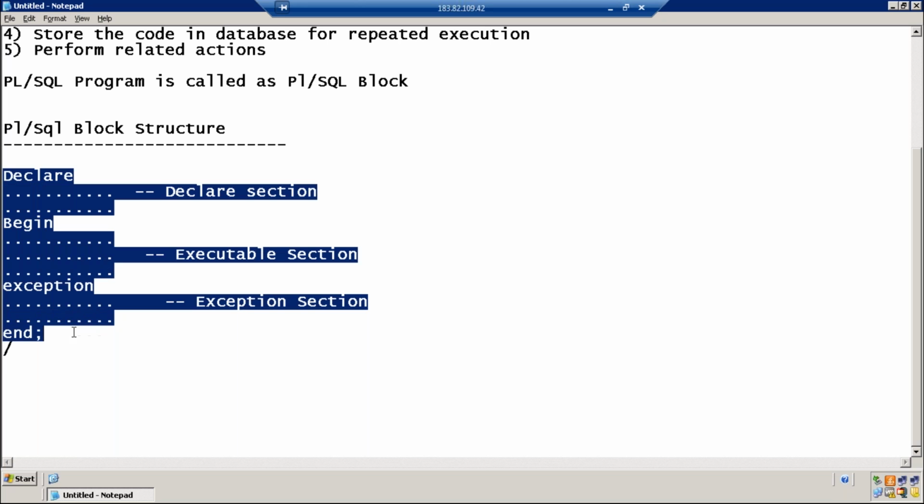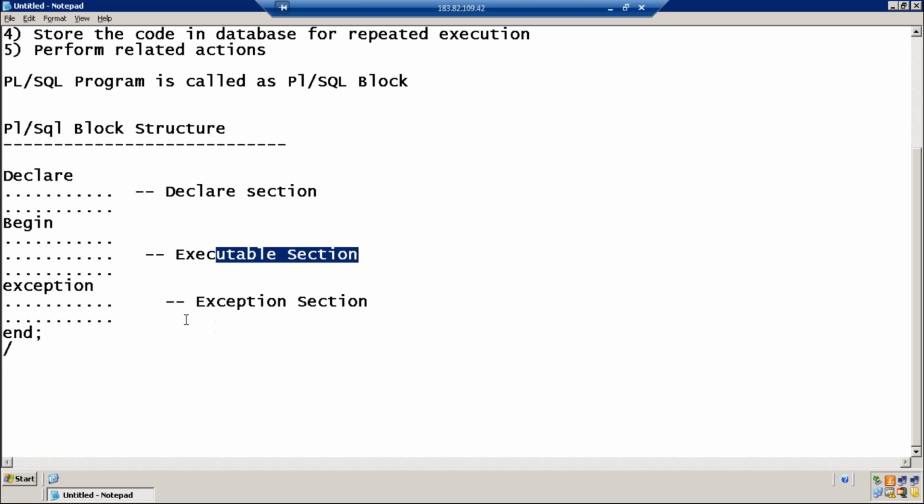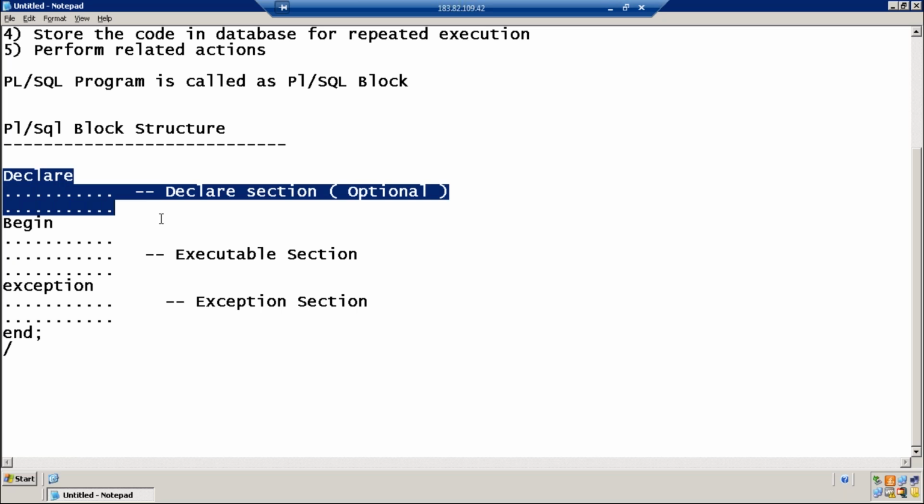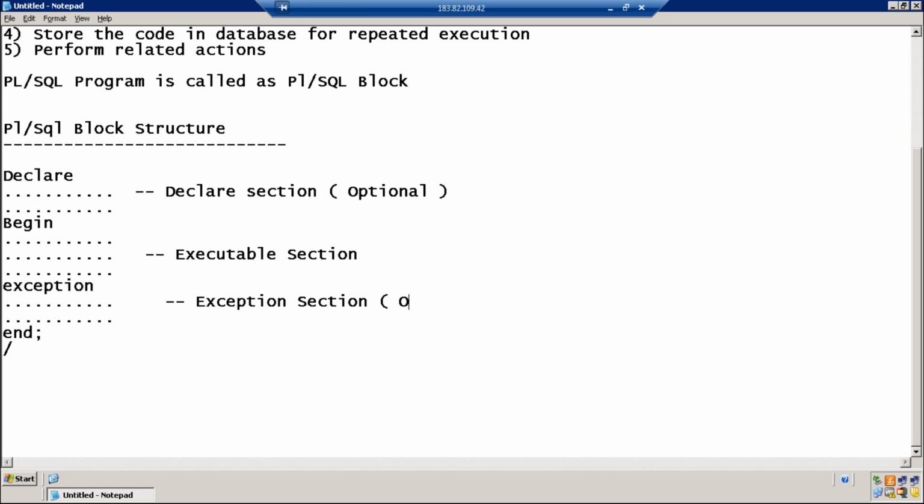All this we'll learn practically in more detail, but understand that the block structure contains three sections: declare section, executable section, and exception section. Out of these three sections, the declare section is optional. If you want, you write the declare section, or you can avoid it. Exception section is also optional. So what is the only mandatory section? Begin and end, that is called the executable section. Executable section is the mandatory section.